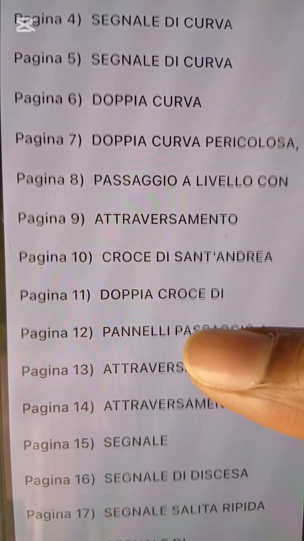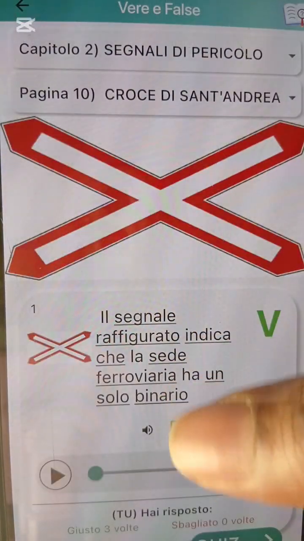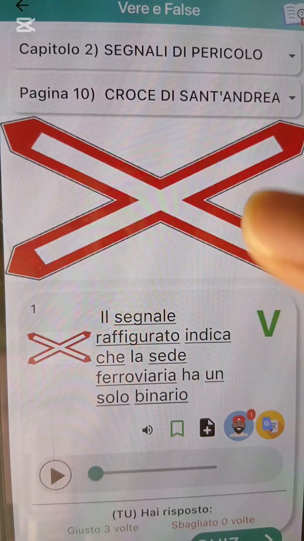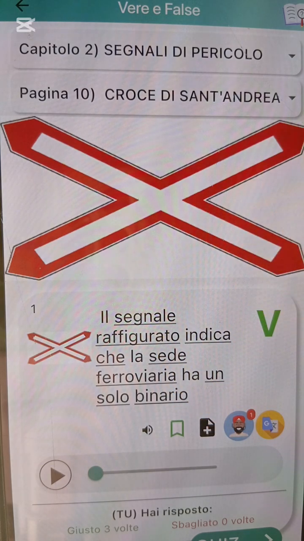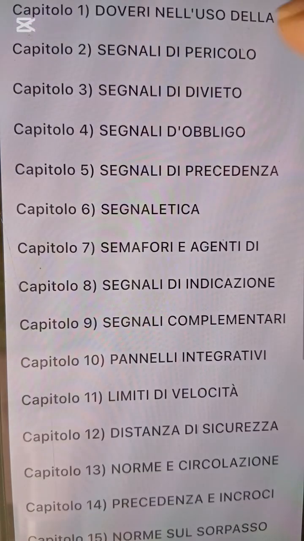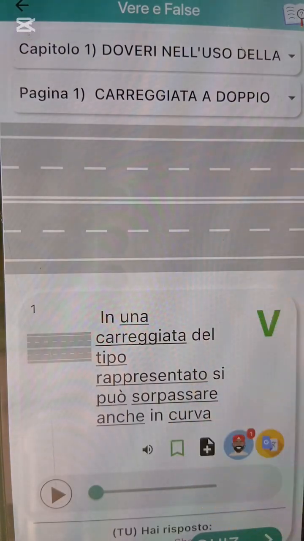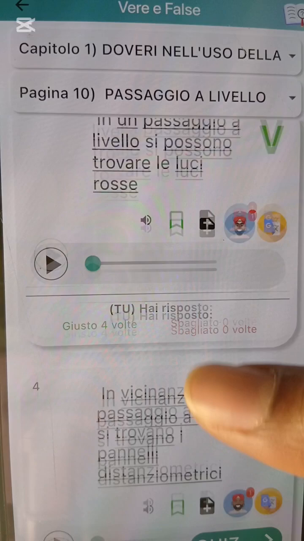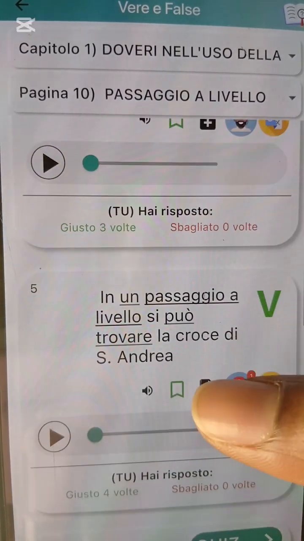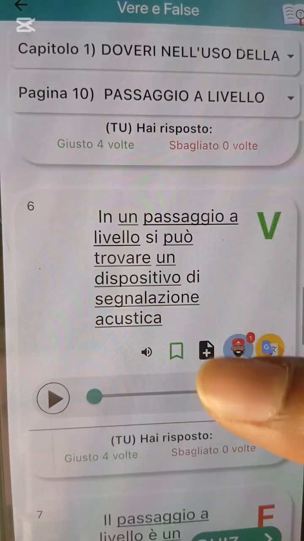Pericolo sign. Make I go see am here. Na this sign dem dey talk about. You go see this one for what? Passaggio a livello. Now you go still see that sign. Okay? You can find the word Croce Sant'Andrea. Na be that cross sign.